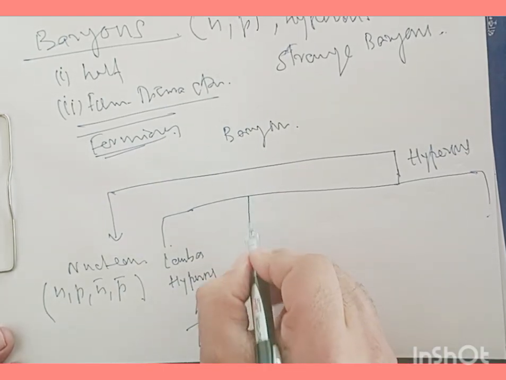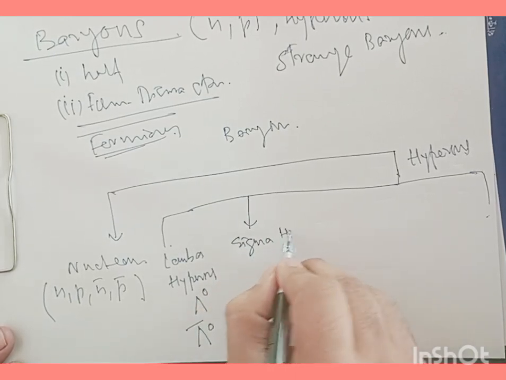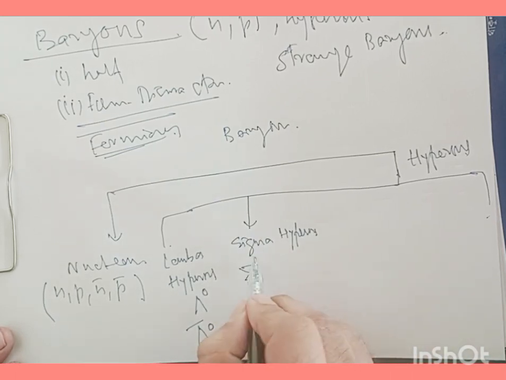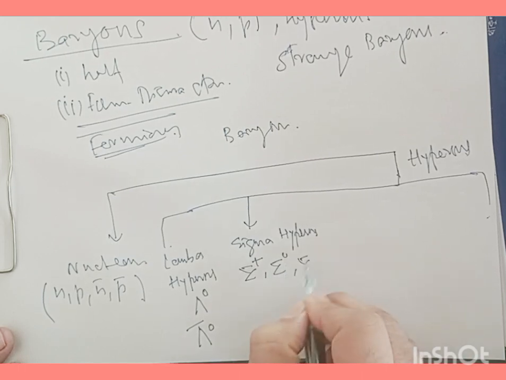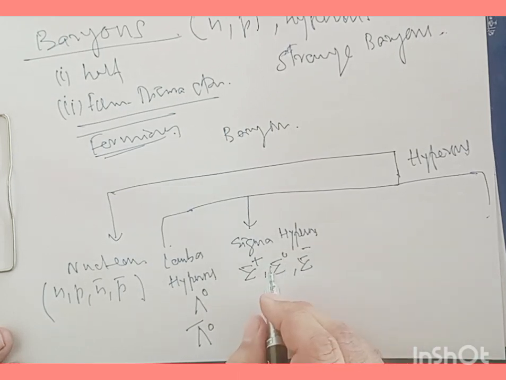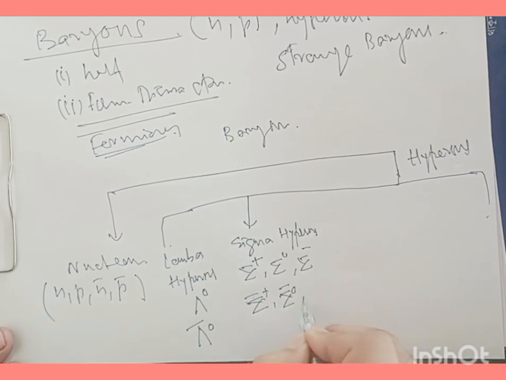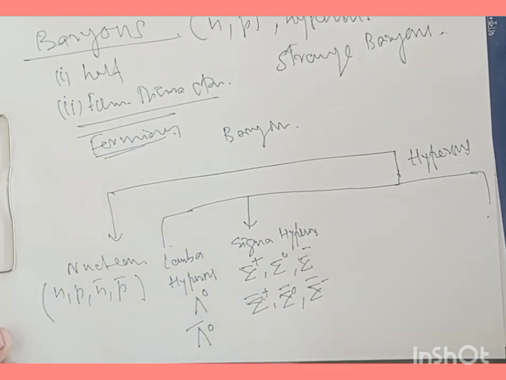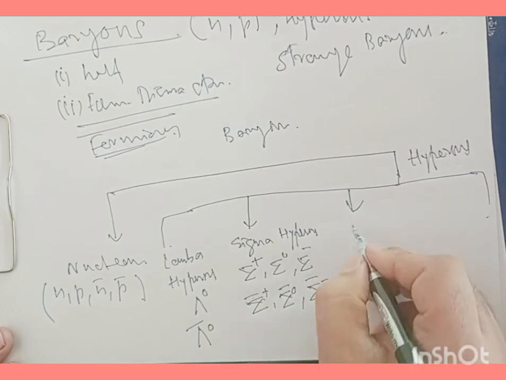Another important category is sigma hyperons. In this case, we have sigma plus, sigma 0, and sigma minus, and we have their antiparticles as sigma bar plus, sigma 0 bar, and sigma minus bar. Then we have another category called chi hyperons.